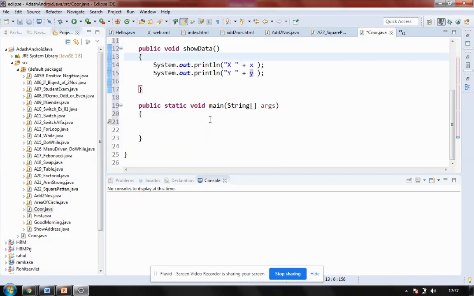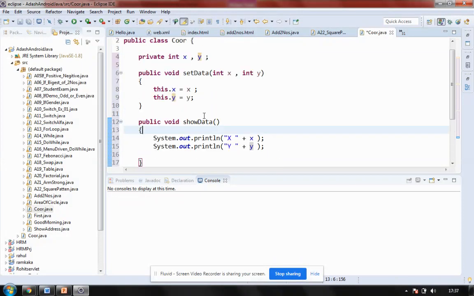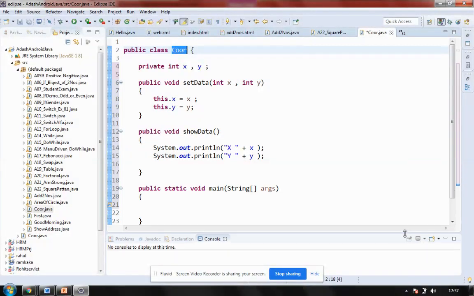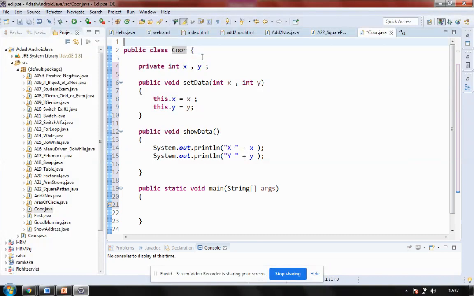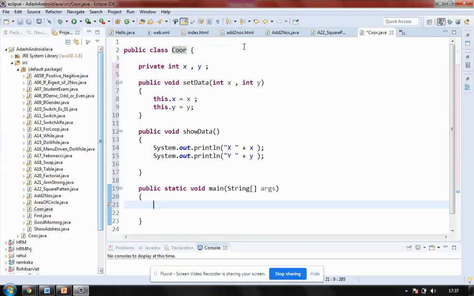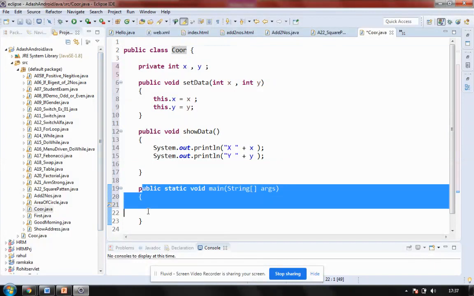And to run this, I can't run this directly, because this is my class. I can't use this class Coordinate directly. I have to create an object of this. So I use main. All execution of the entire program starts with main.